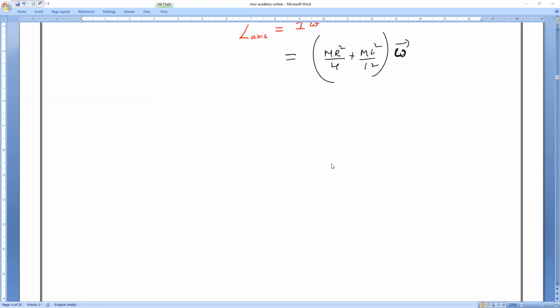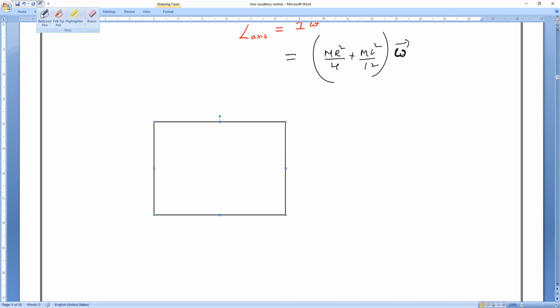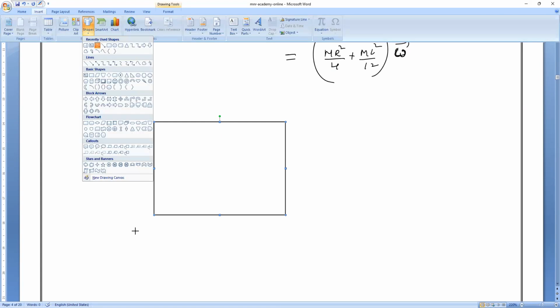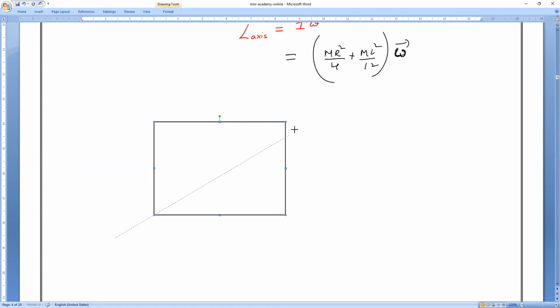Next. So let me take a square plate or square lamina. We all know that. For this one, you do it. I have taught you this also. It's nothing different from what I am teaching new. So imagine the axis of rotation is passing through the diagonal. For this case, we have already done it. Verified, brothers. Moment of inertia.